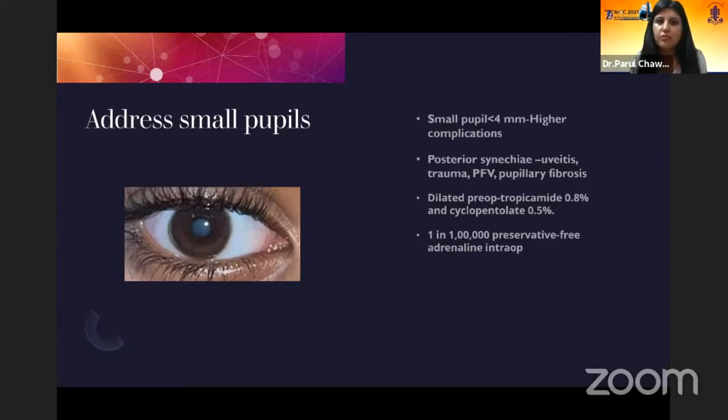In order to address small pupils, less than 4 mm, they have higher complications and they can present with posterior synechiae as in uveitis, trauma, PFE or pupillary fibrosis. They can be dilated preoperatively with tropicamide or cyclopentolate, or intraoperative adrenaline or phenylephrine can be used.